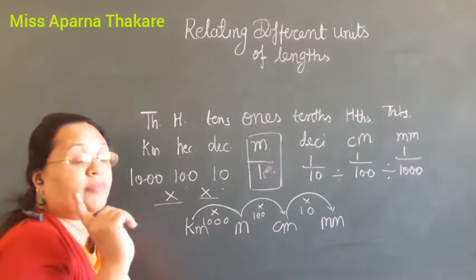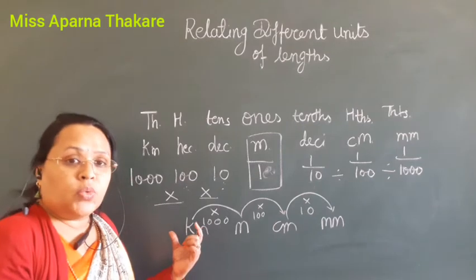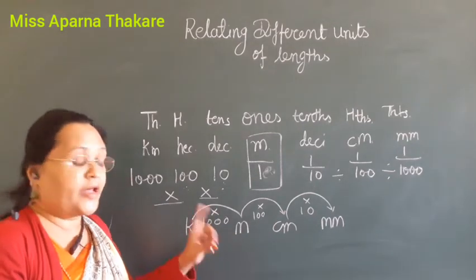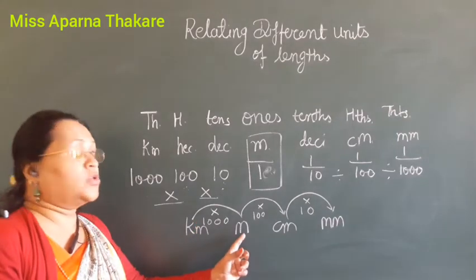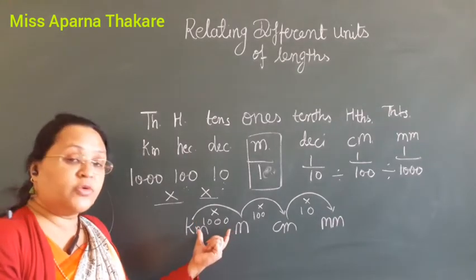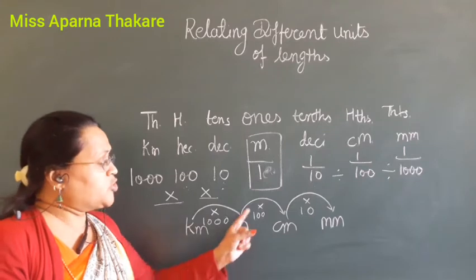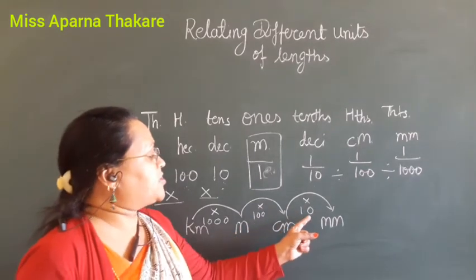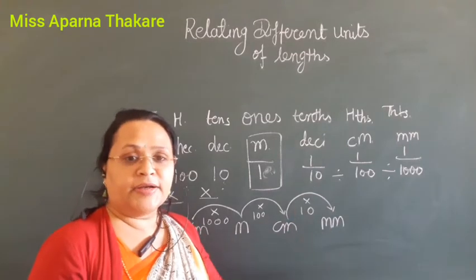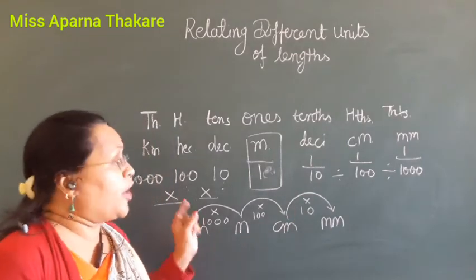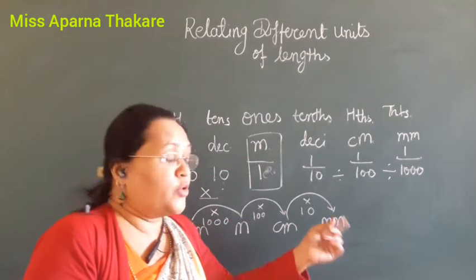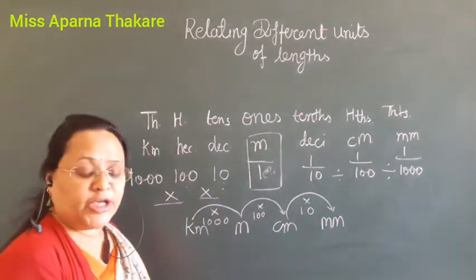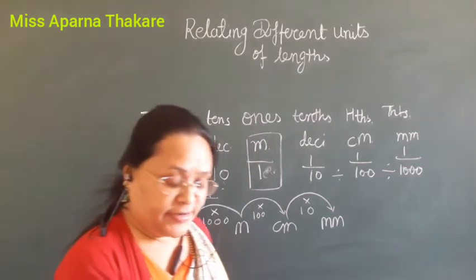1 kilometer equals 1000 meter, it means multiplied by 1000. 1 meter equals 100 centimeter means multiplied by 100. And 1 centimeter equals 10 millimeter means multiplied by 10. Okay. So when we have to convert bigger unit to smaller unit, we have to do the multiplication. See the green color.